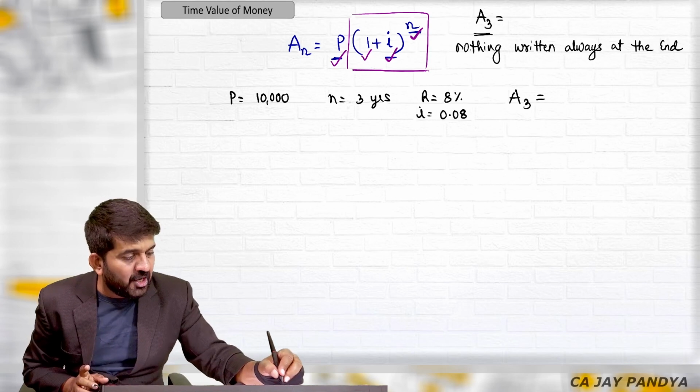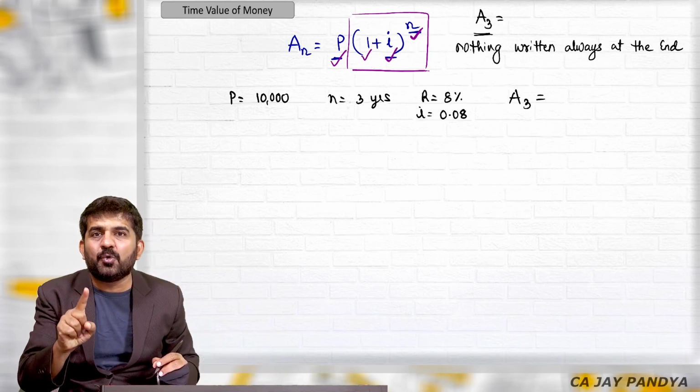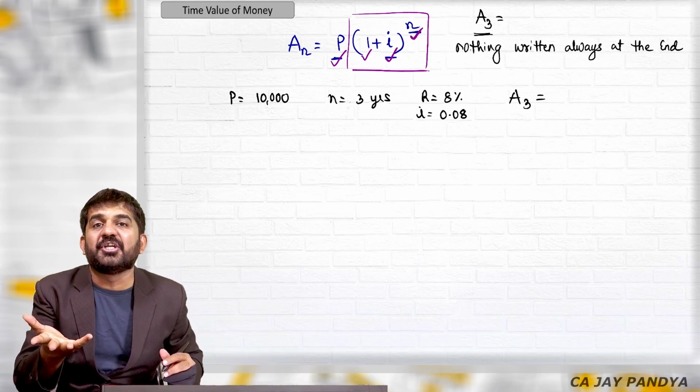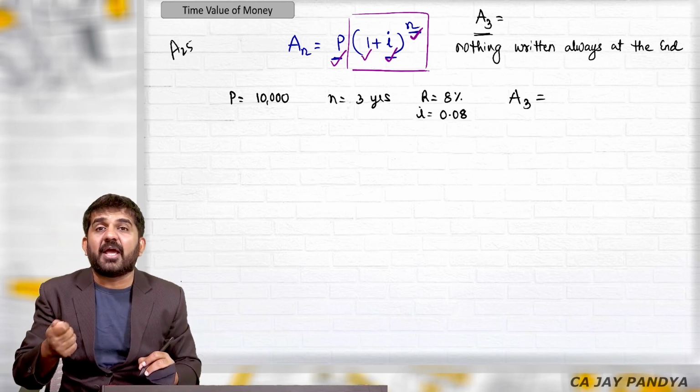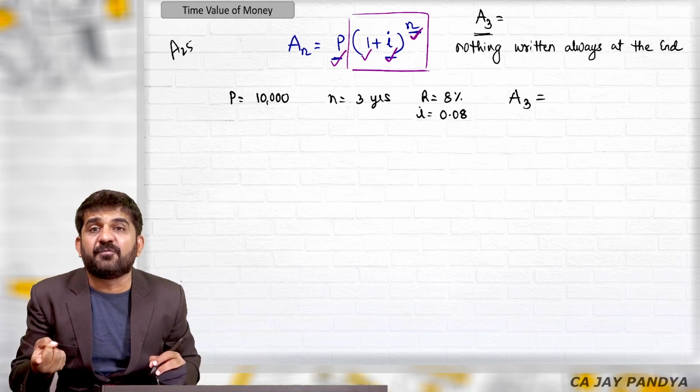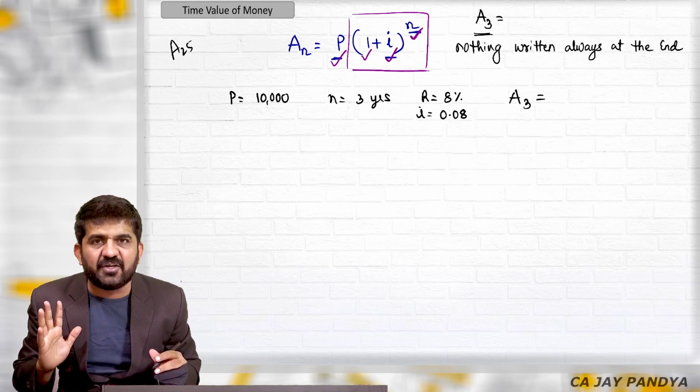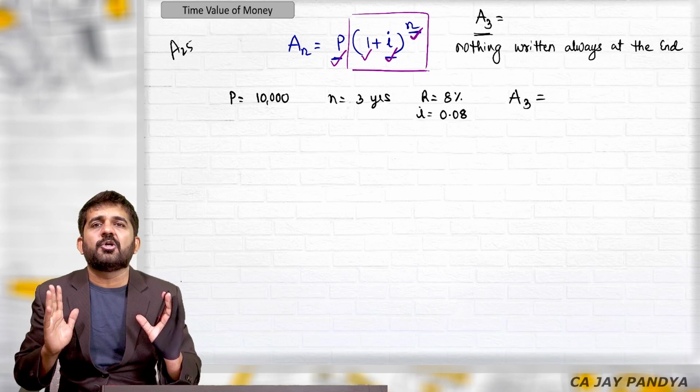So when I write down A3, I am talking about the end of the third year. If I write down A25, I am talking about the amount at the end of the 25th year, not at the beginning of the 25th year. This is a general rule in finance.